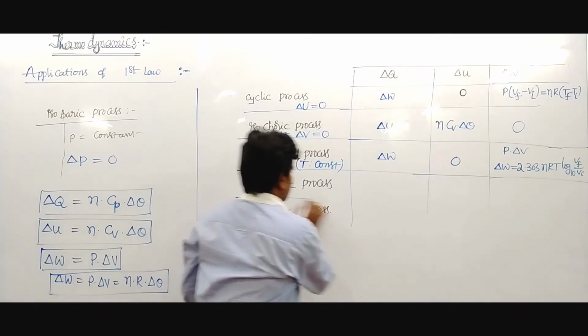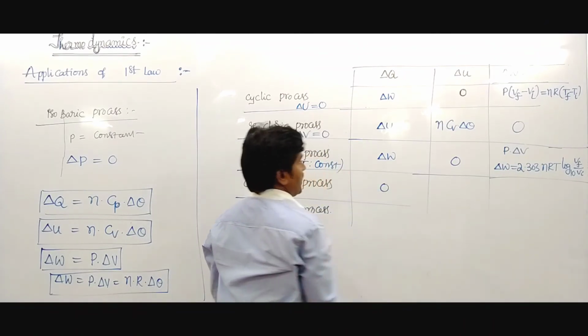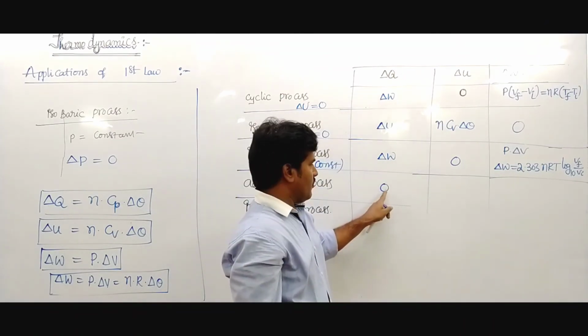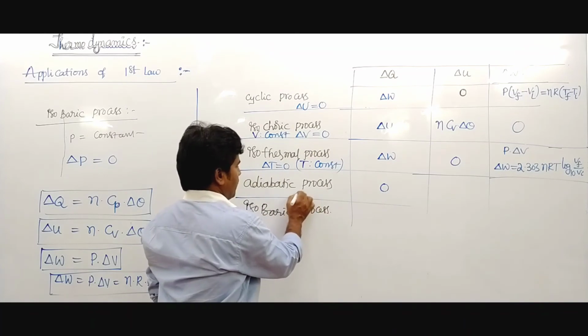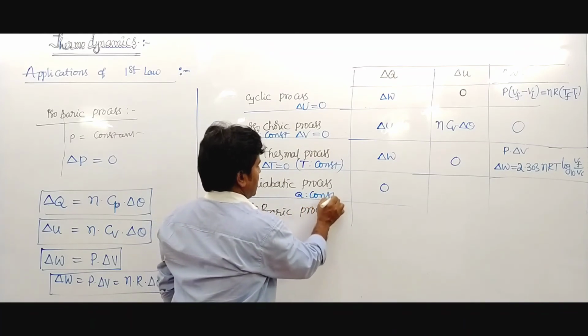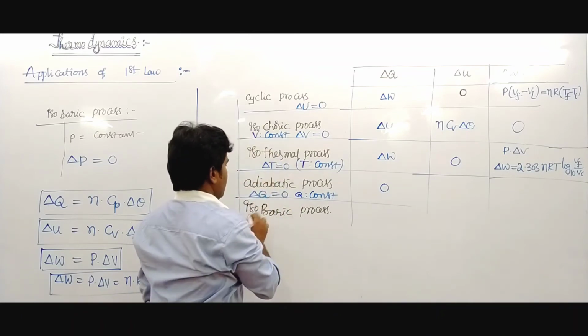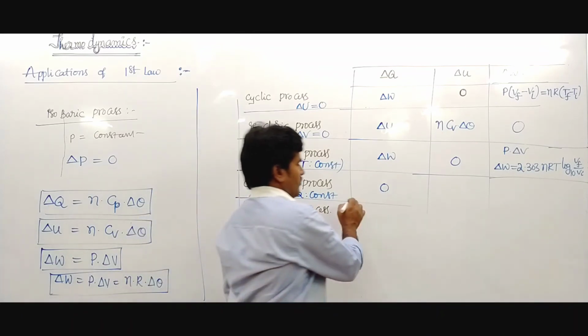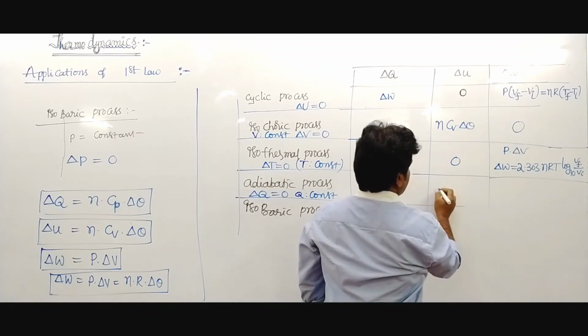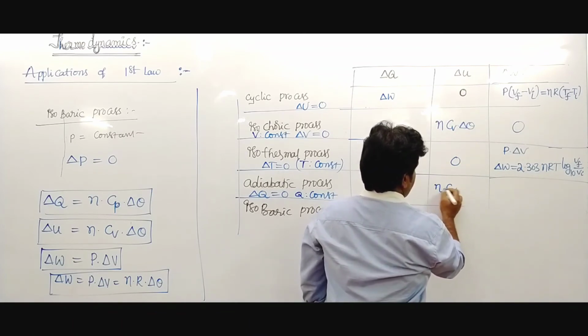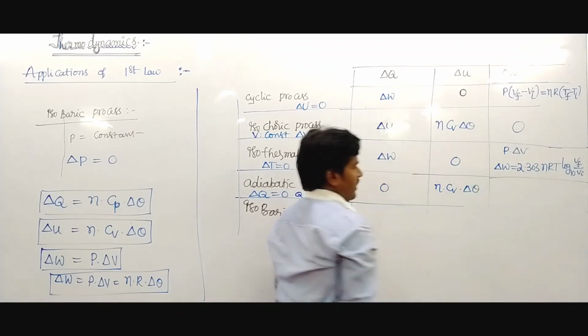In the adiabatic process, delta Q becomes 0 because there is no heat exchange. Then delta U is n Cv into delta theta.